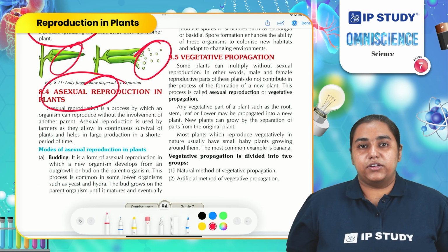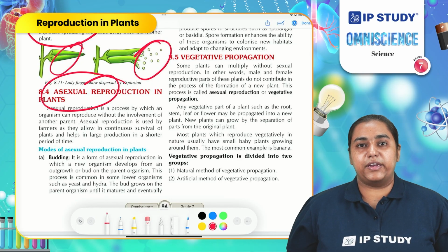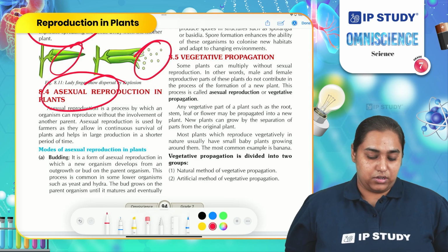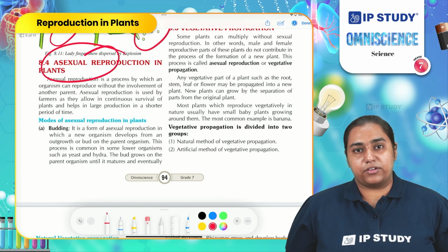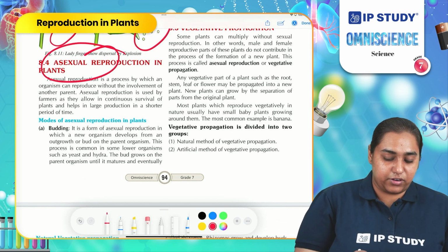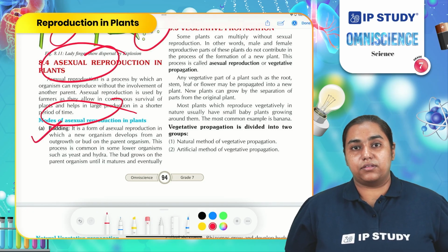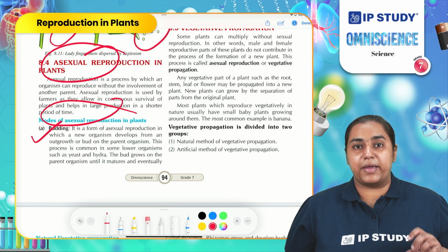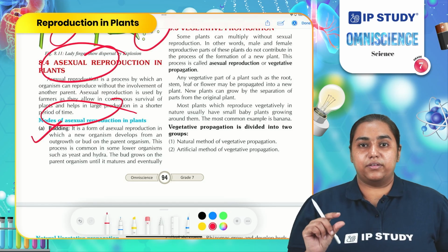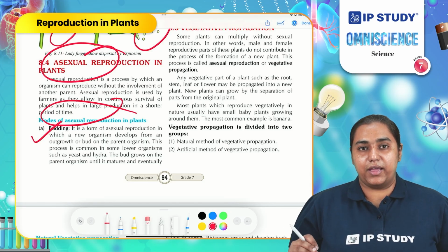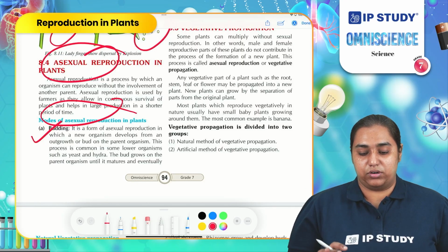Let us now continue with asexual reproduction. Asexual reproduction is mainly observed in smaller organisms, in very small plants. There are different modes of asexual reproduction. Let us take each one of them one by one. First is budding. What is budding? Budding is a process in which a small bud is formed on a parent plant. That bud grows, detaches from the body and grows into a big individual.